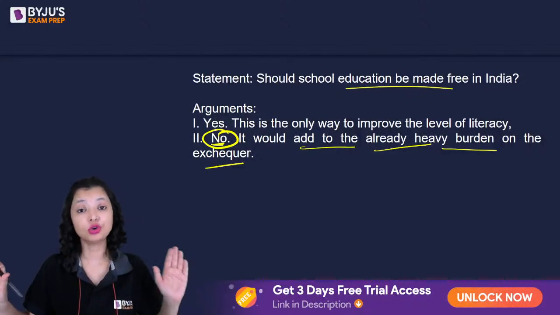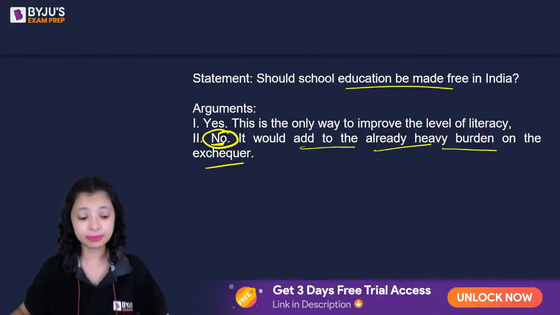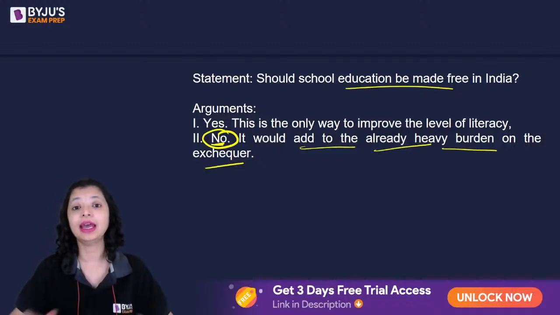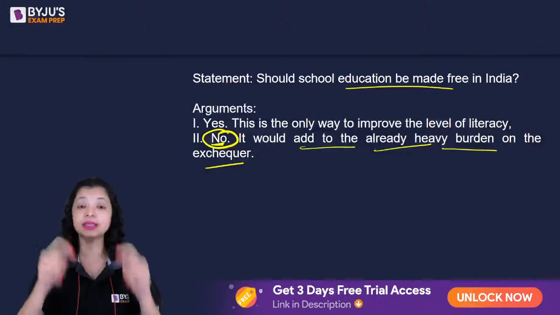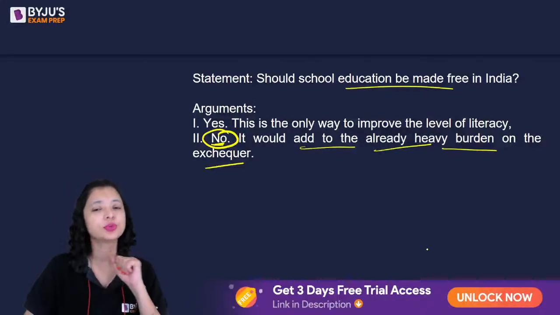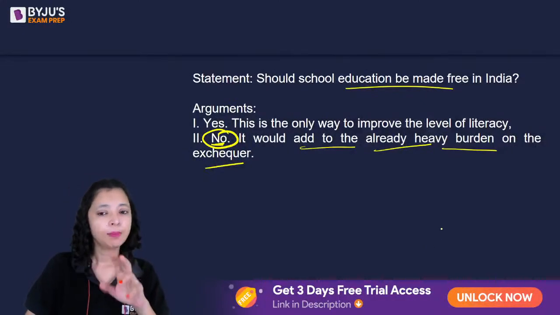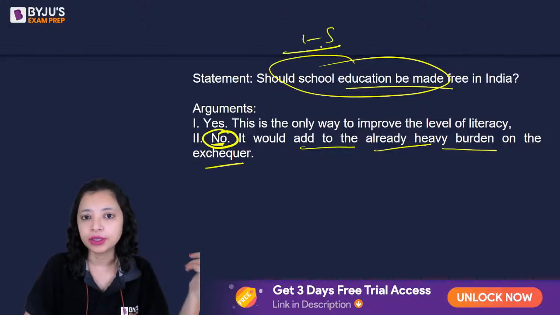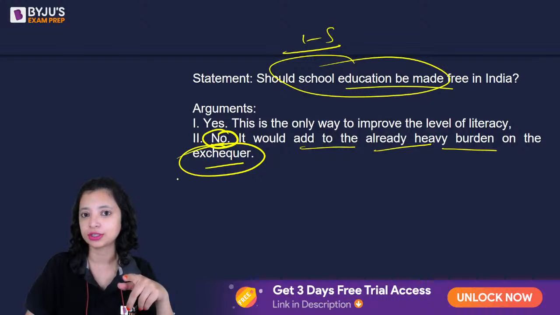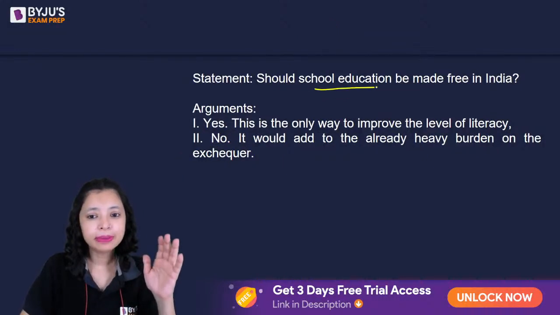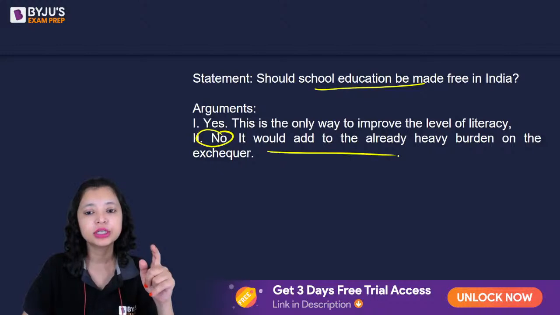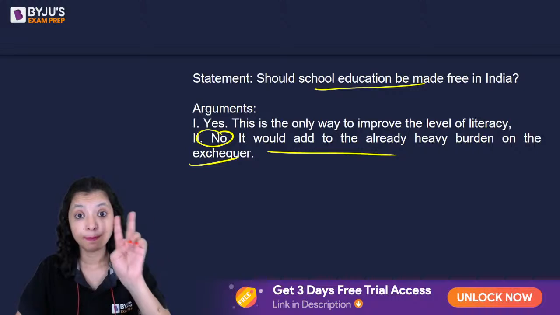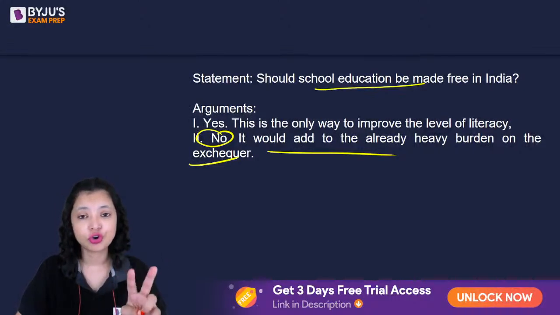He says, no, no, no, sir, you can't do it. Free education is not possible because we already have very little money and we can't put in more money. Our exchequer is already burdened. This will increase their burden. The judge will listen to you. The judge will say, yes, probably entire school education should not be made free. 1st to 5th grade can be made free. That will not burden the exchequer a lot. So school education completely free, if he says no, because our exchequer is burdened, the judge will pay heed to you. That means both the arguments are strong.